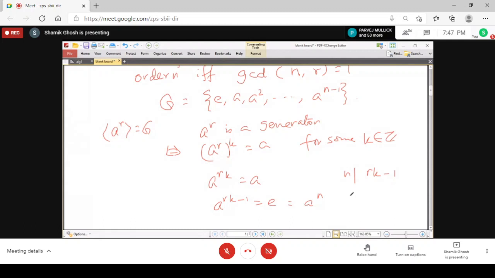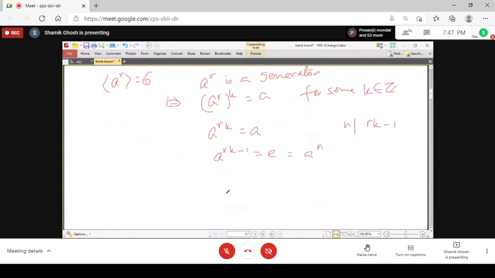We can write rk minus 1 equals to nq. Rk minus 1 is n into something, say q. So it means rk equals to 1 modulo n.